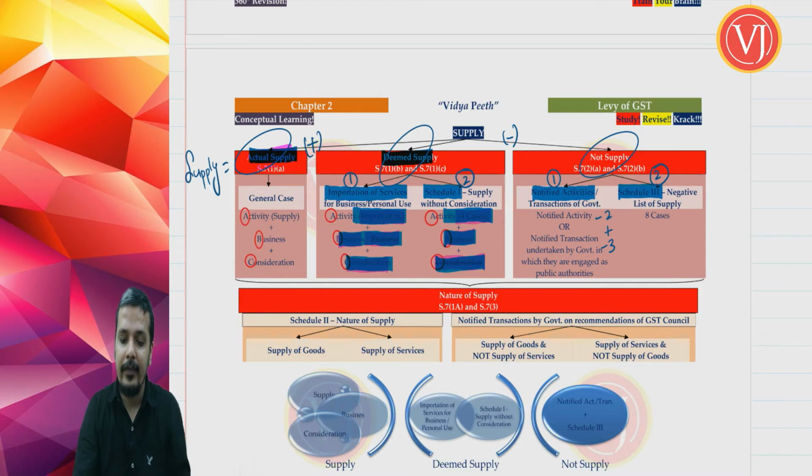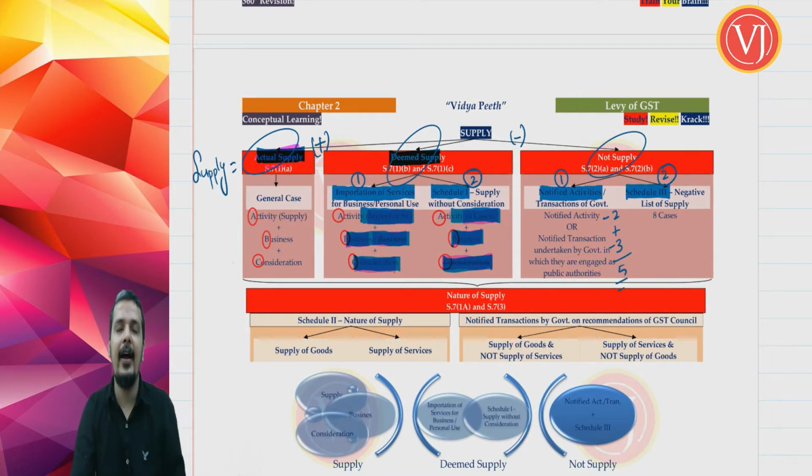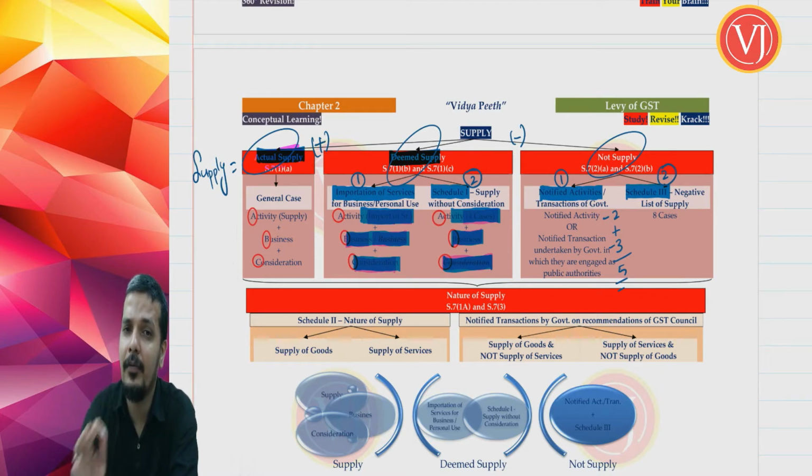In total, there are 5 cases where notified activities are not treated as supply of goods or supply of services. 2 cases are those where notified activities can be done by any person. 3 cases are those where notified activities or transactions are undertaken only by government. That is part 1 of not supply.